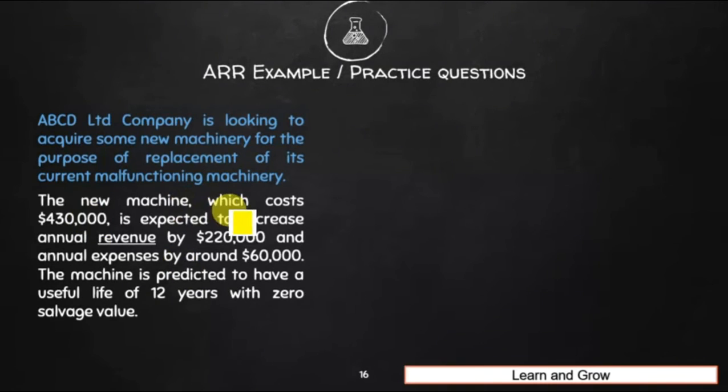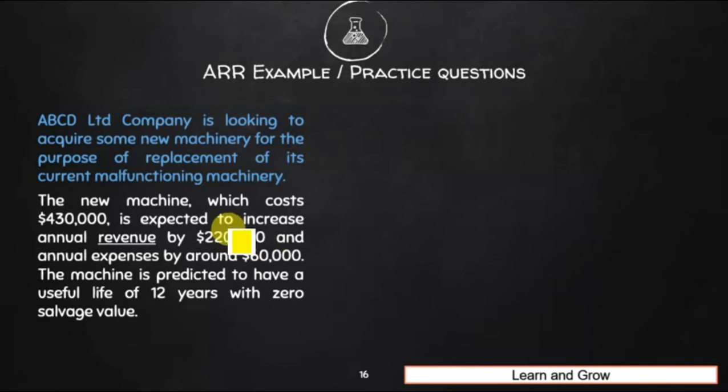The new machine, which costs $4,30,000, is expected to increase annual revenue by $2,20,000 and annual expenses by around $60,000. So what is said in the question is that the purchase price is $4,30,000, annual revenue will increase by $2,20,000 and annual expense will increase by $60,000.